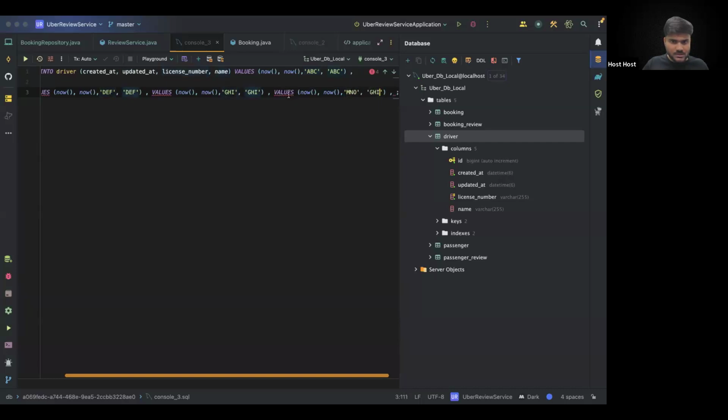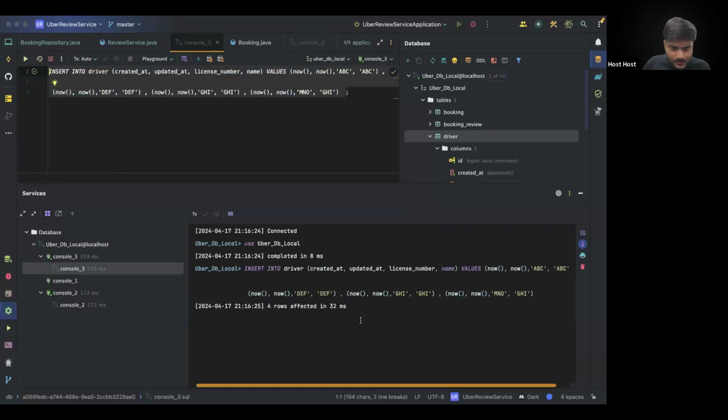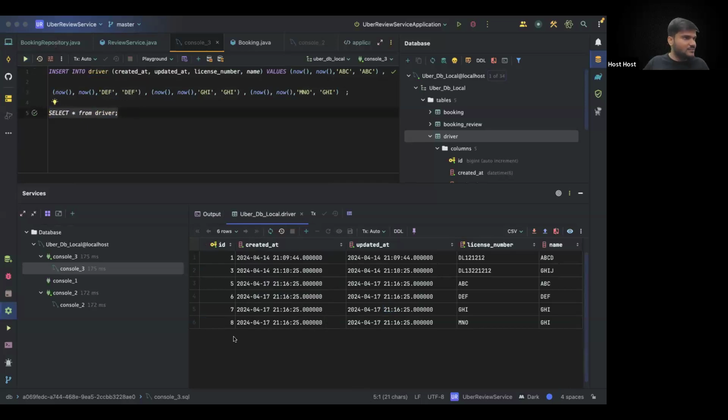Copy, paste. And we don't need to write values again and again for MySQL. Cool. And that's it. If you will execute this query, a lot of drivers should be inserted. If I run it, then you can see 4 rows affected. Now, if you do select star from driver, and if you execute this query, you can see a lot of drivers have been inserted.